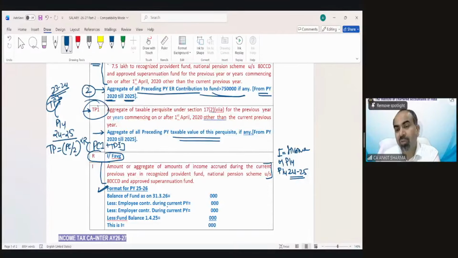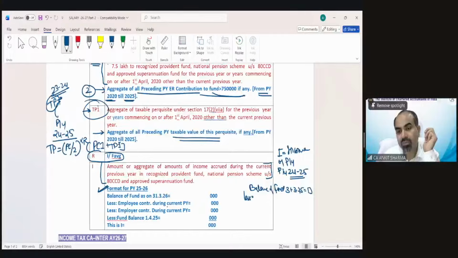For the purpose of calculation of I, you have to take balance of fund as on 31st March 25. That would be given in the question. Balance in the provident fund, aggregate balance in the provident fund on 31st March 25.